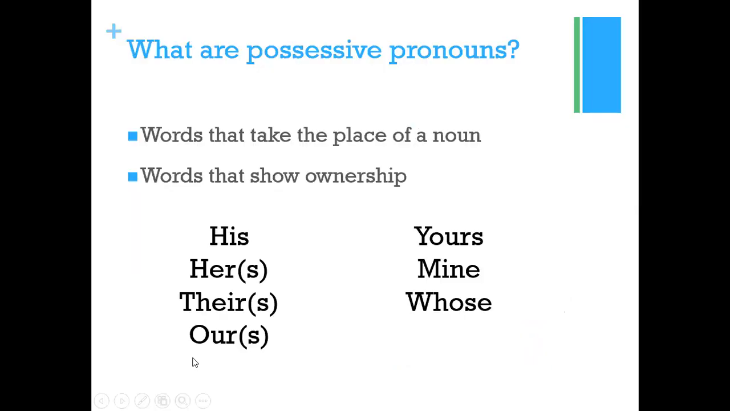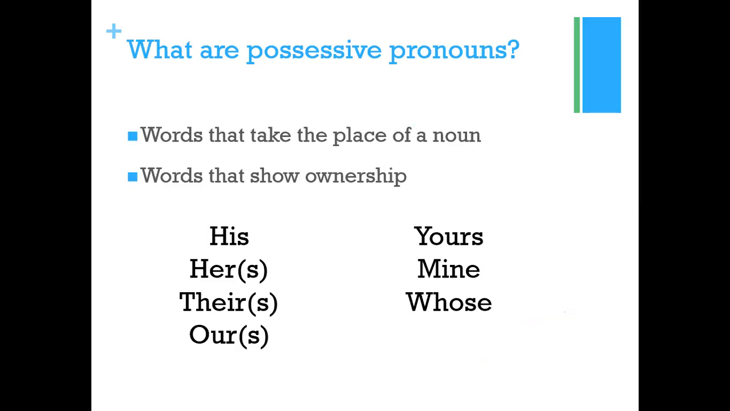Okay, what are possessive pronouns? Words that take the place of a noun, definitely, they will come in place of a noun. And secondly, they show ownership, right? For example, his, her, their, hers is also used, theirs is also used, our or ours, yours or your also, mine, and whose. All of these are used to show possession, right?